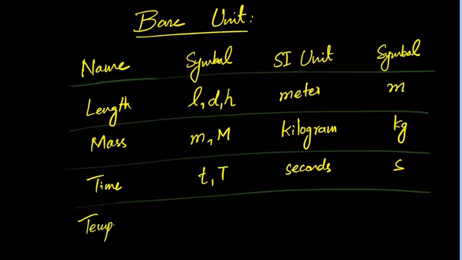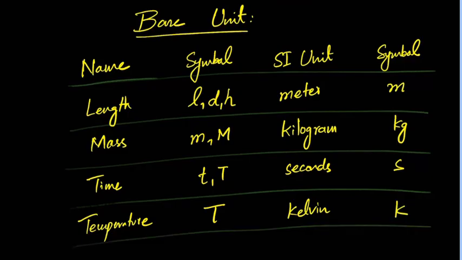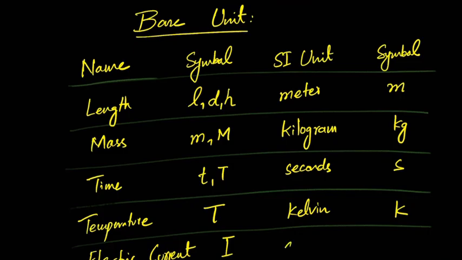And then there is temperature. It is capital T. The unit is Kelvin and K. Then there is electric current. Symbol is I. Unit is ampere. Symbol is capital A. Okay.